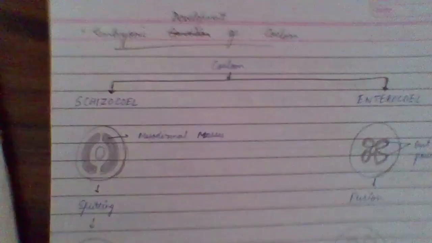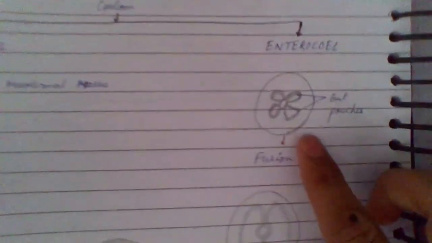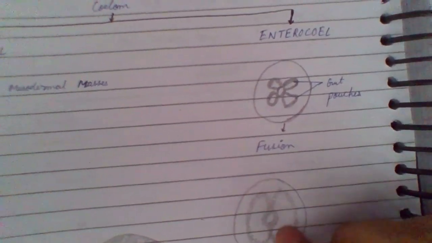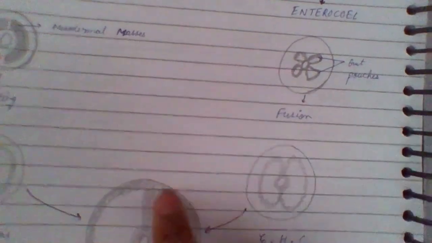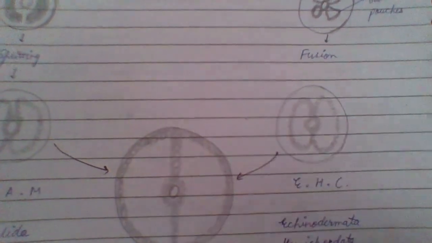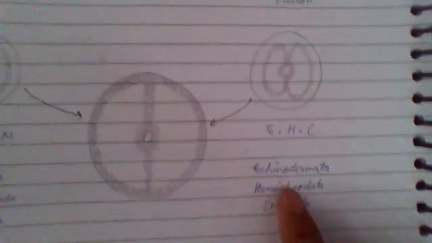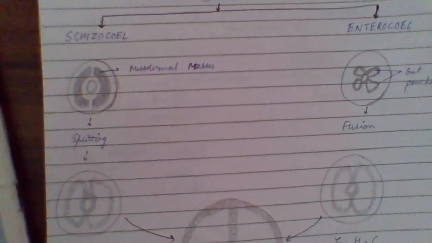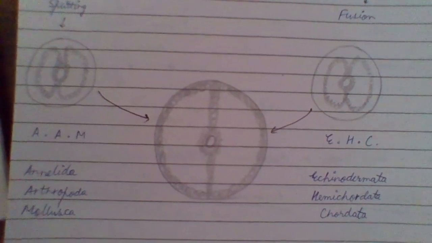This happens in case of schizocoel, but in case of enterocoel, see, these are gut pouches. Fusion of gut pouches takes place, and after fusing, it forms a similar structure like this. After that it also expands and forms a similar structure like this. So in enterocoel, examples are Echinodermata, Hemichordata, Chordata, and in case of schizocoel, examples are Annelida, Arthropoda, and Mollusca.